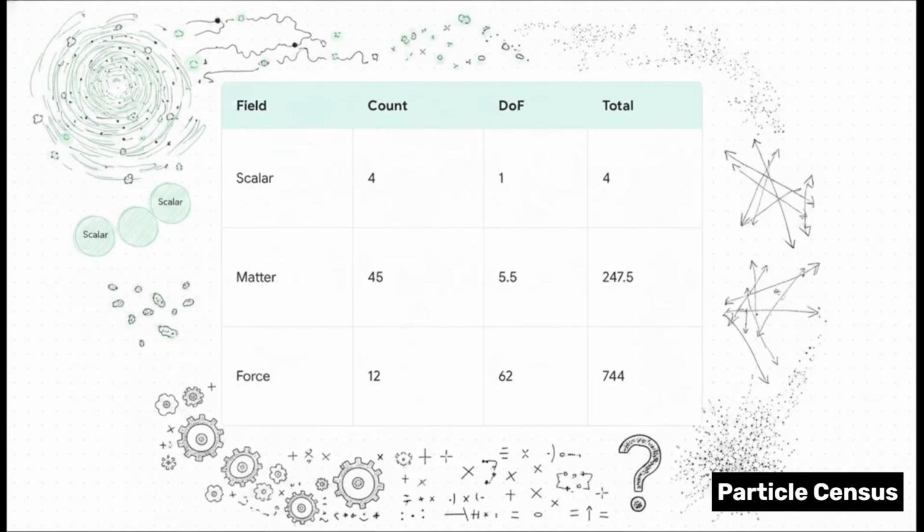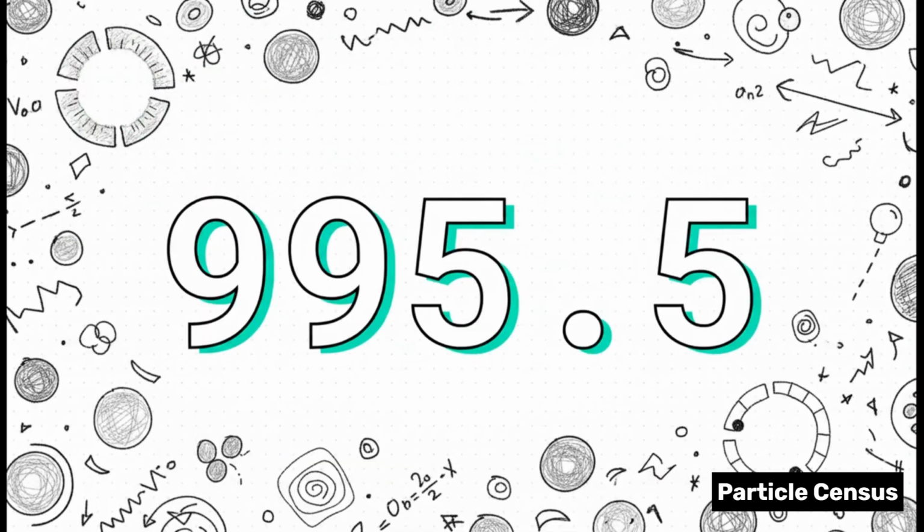To get the ultimate mathematically pure count, we can't just look at the universe today. We have to audit the primordial quantum fields exactly as they existed right at the Big Bang, before the Higgs field even gave everything mass. To find this number, we map out the initial 4 scalar fields, 45 fermion matter fields, and 12 force-carrying boson fields. We multiply them by those rigid new fractional rules, and we arrive at a truly staggering subtotal. 995.5. When Komar-Gadowski fed these exact initial field figures into ChatGPT just to double-check his arithmetic, this was the staggering fractional reality of the standard model that it spit back out.